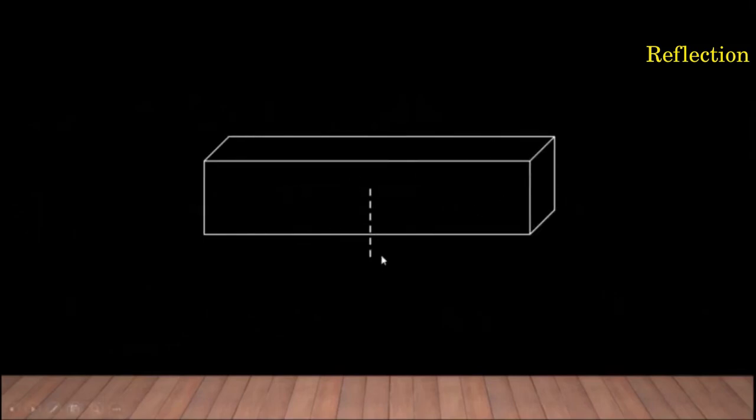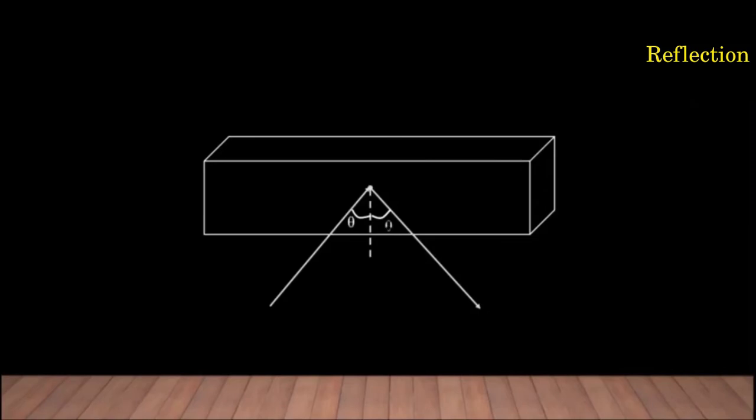Say, for example, this is a plane and this is the normal. There is a ray incident at this point on this surface, and there is an angle of incidence, and we have an angle of reflection.